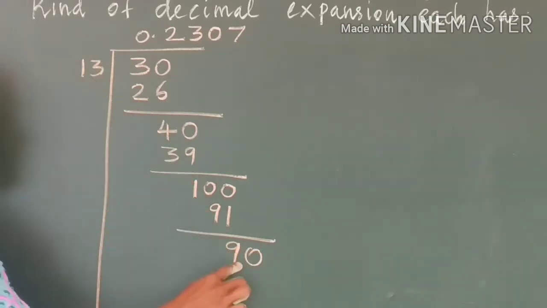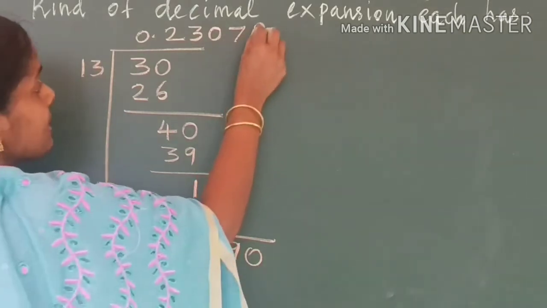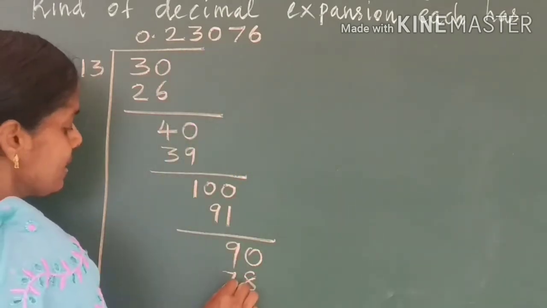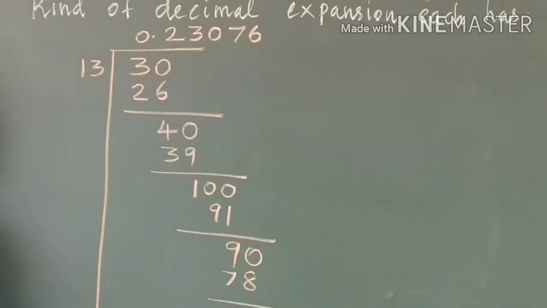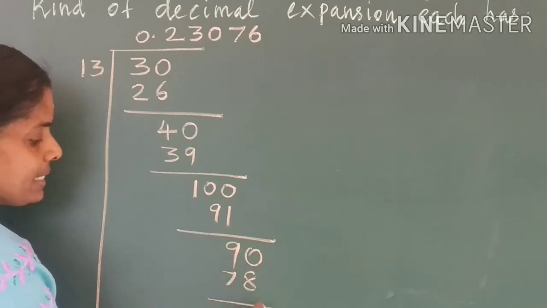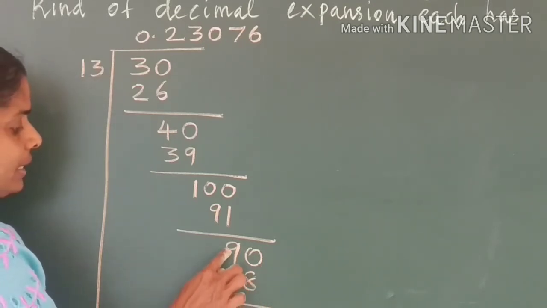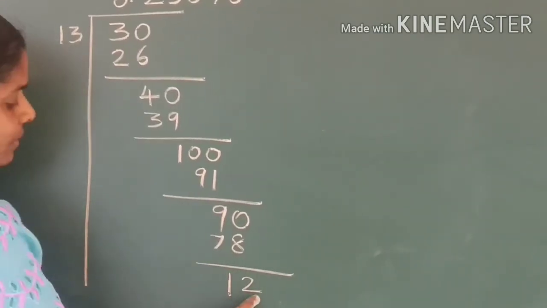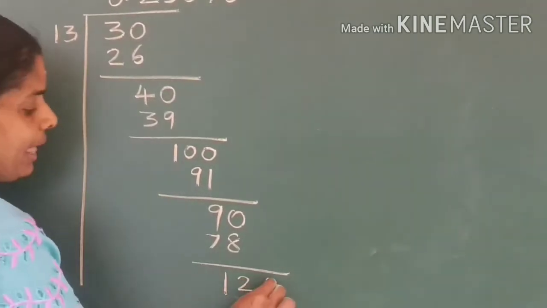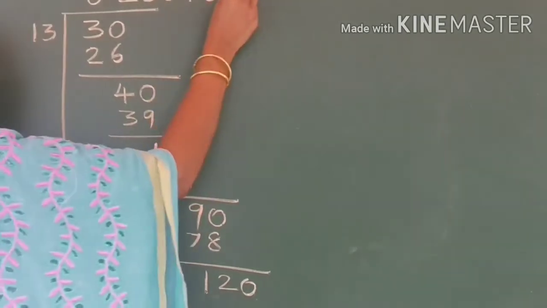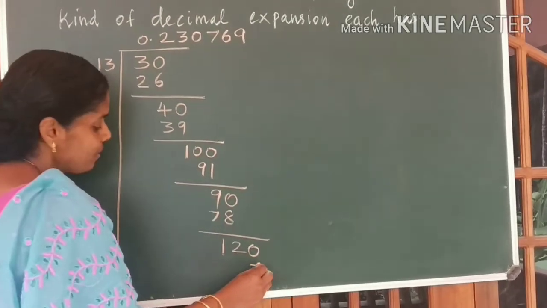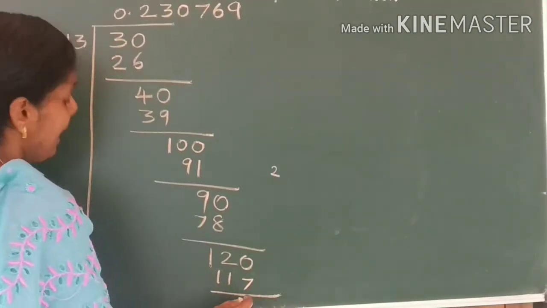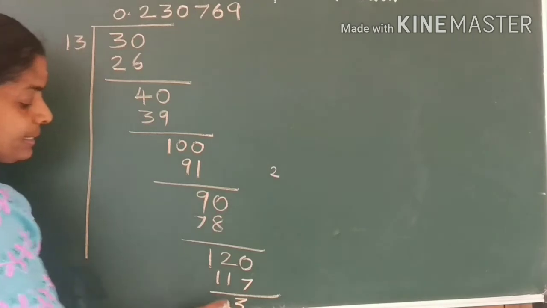Now how many 13s are there in 90? 6. 6 3s are 18. 1 balance. You are getting 78. 10 minus 8, 2. Here 8 minus 7, 1. In 12 it is not divisible. Add one more 0. 9 times. 9 3s are 27. 2 balance. You get 117 and you arrive at 3.